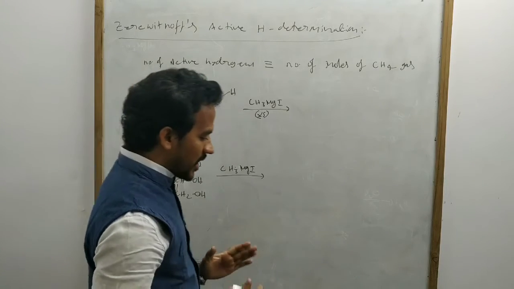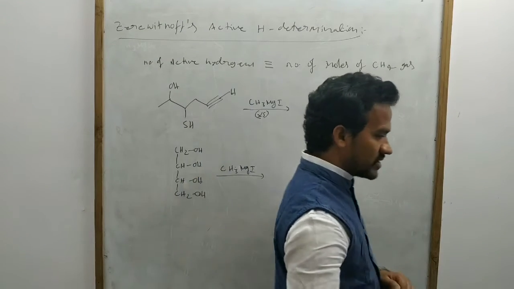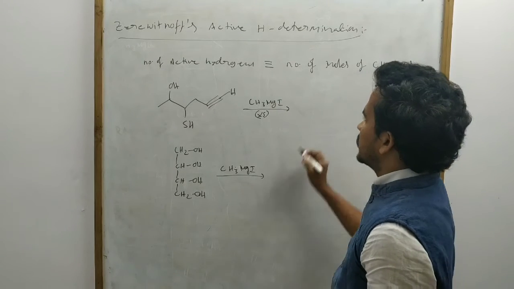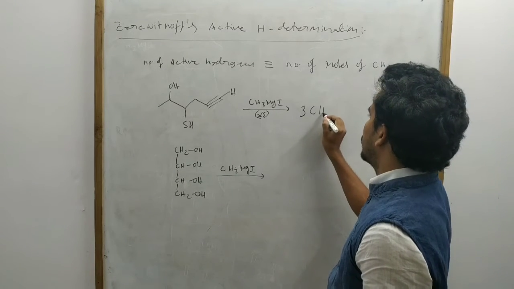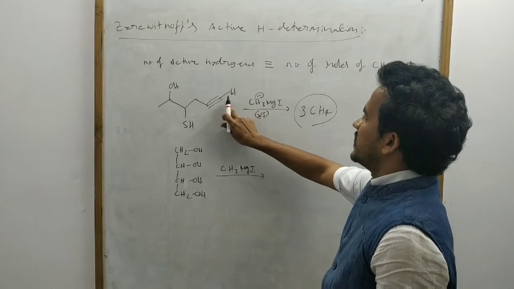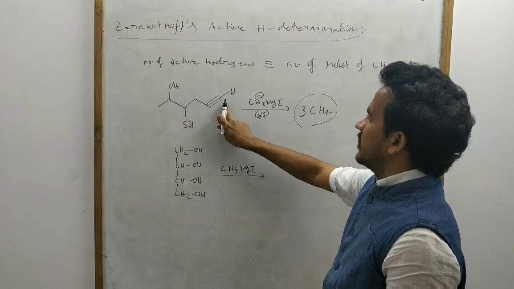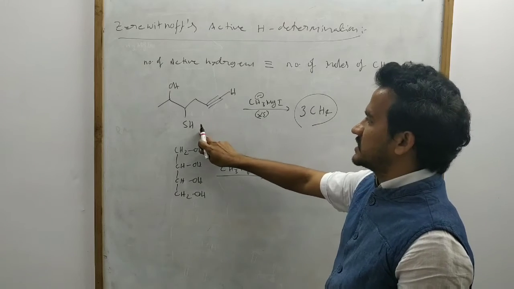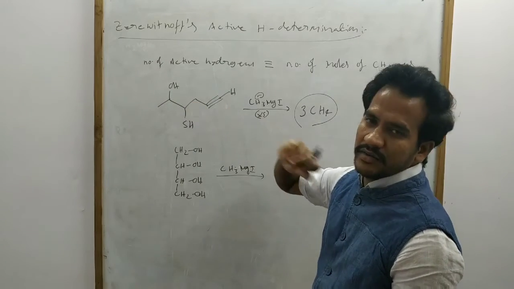On reaction with the given compound, how many moles of methane gas can it produce? Three moles of methane gas. CH3 minus accepts the proton from the sp carbon hydrogen, which is acidic, and from the SH hydrogen and the OH hydrogen.